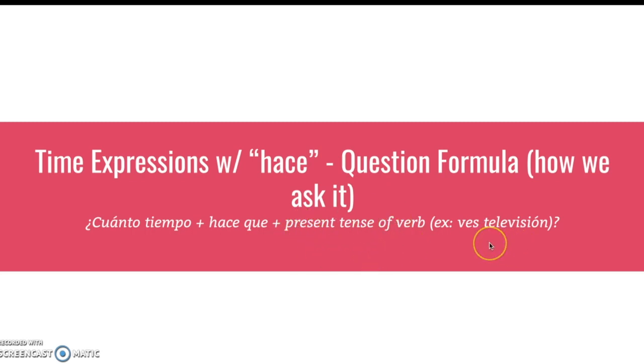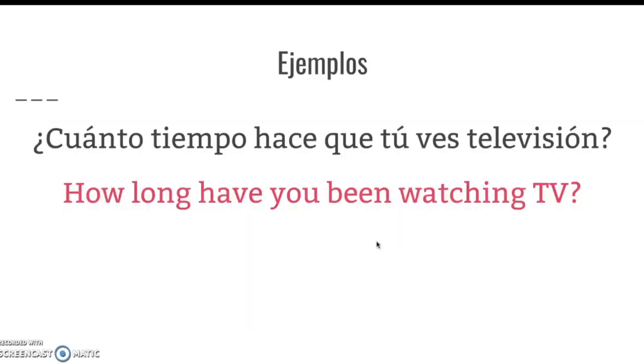So for example, if we're talking about watching television, like you watch television, how much time has it been since you've been watching television? Ves televisión would be your present tense of the verb, and then the action that you're doing. Let's go over some examples. First up, ¿cuánto tiempo hace que tú ves televisión? Just like we were talking about on the last slide, how long have you been watching TV? I start out with cuánto tiempo because that's what I'm trying to figure out. How much time has it been? Hace que, we're still going to use that. We don't have to worry about changing that. And if I want to know how long you have been watching TV, that's where I have to put it in the you form. Tú ves televisión.